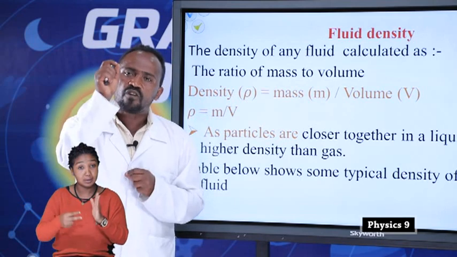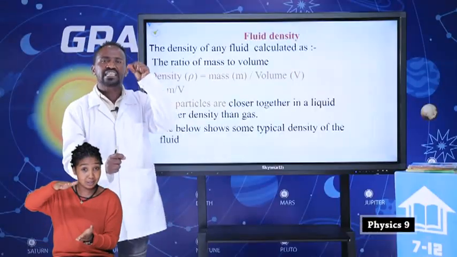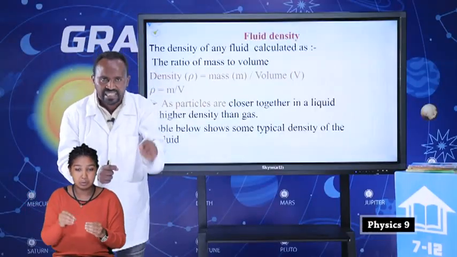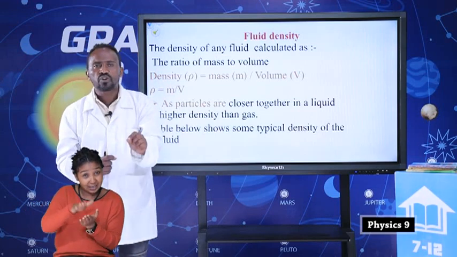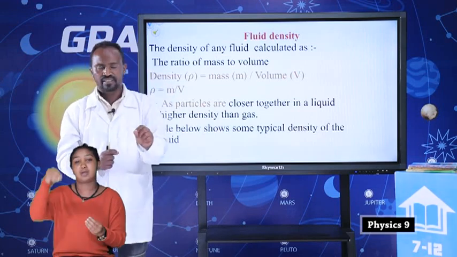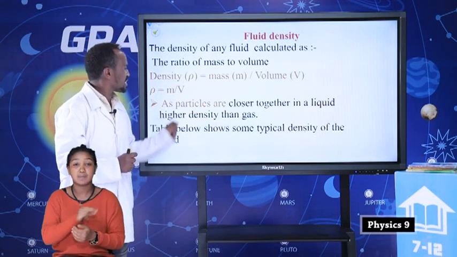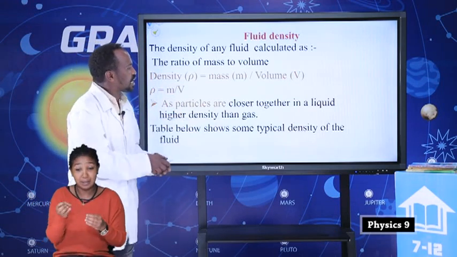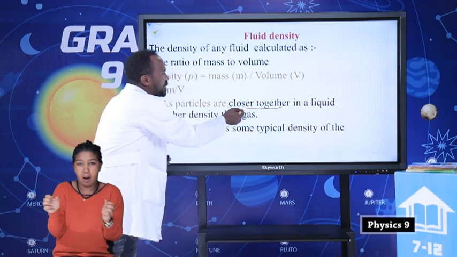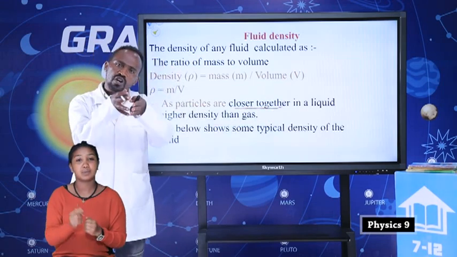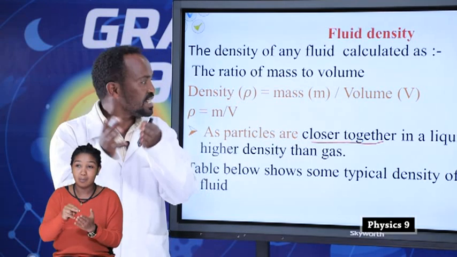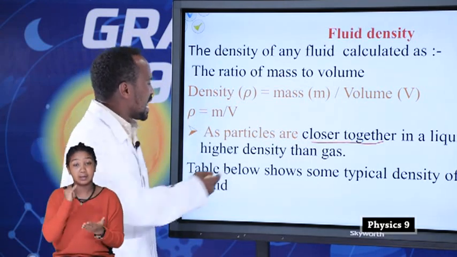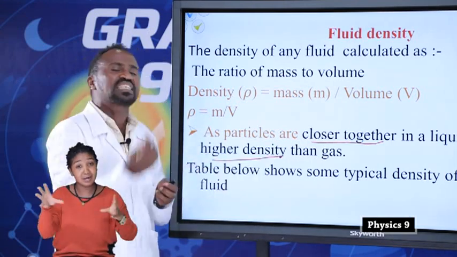That means if volume is increased, the density of the substance is decreased. If volume is decreased, the density of the substance is increased. This is the property of density. As the particles are close together, the volume of the particles is decreased, which means it has a higher density.